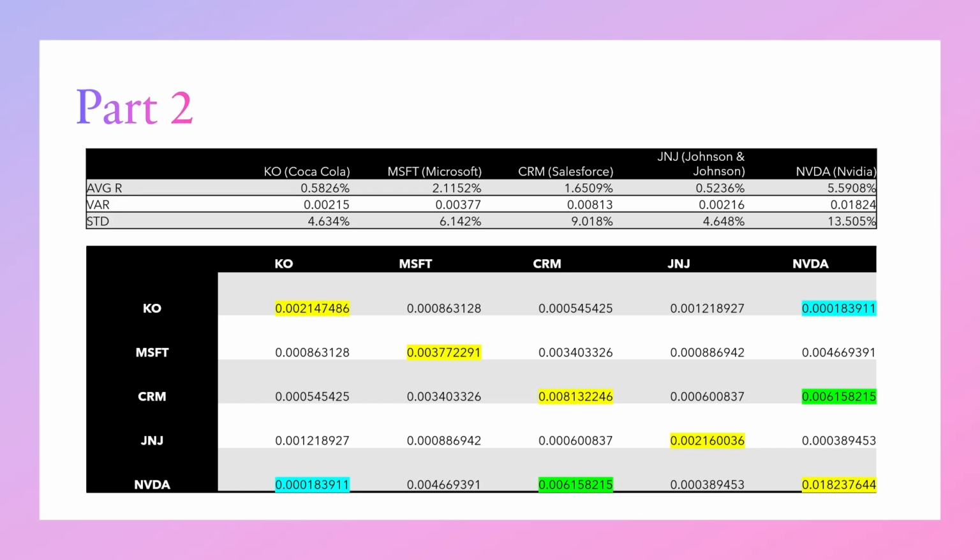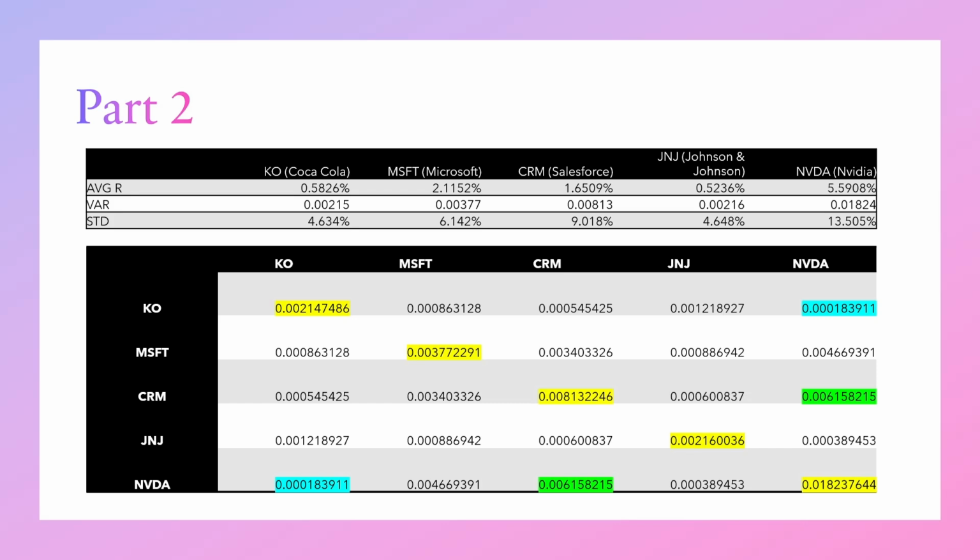And then below that graph, I also have the variance covariance matrix of all 5 of these stocks. So what the variance covariance matrix is, is a way of visualizing the variance or the covariance relationship between each of the 5 stocks with each other.